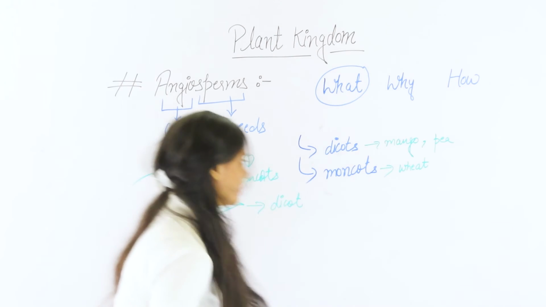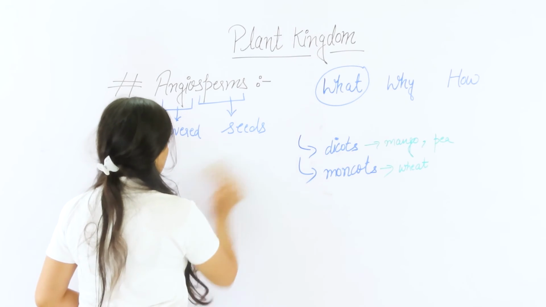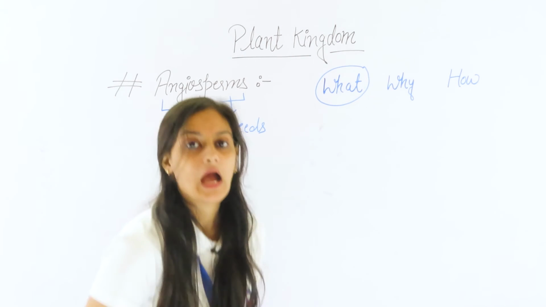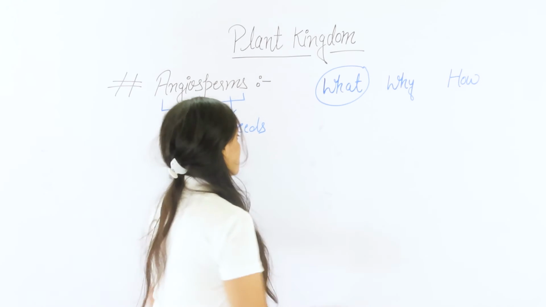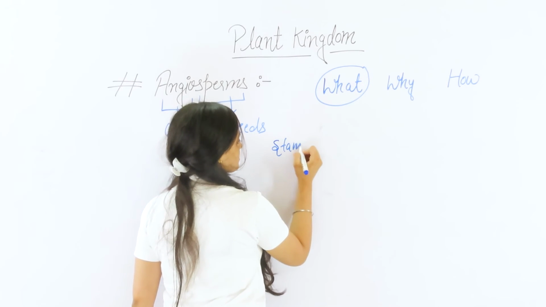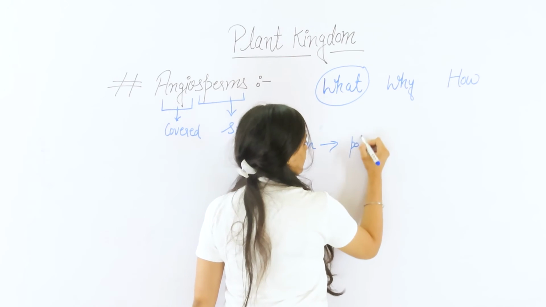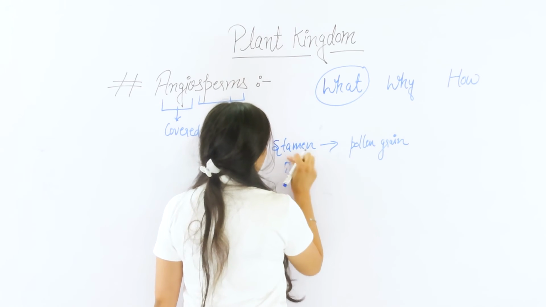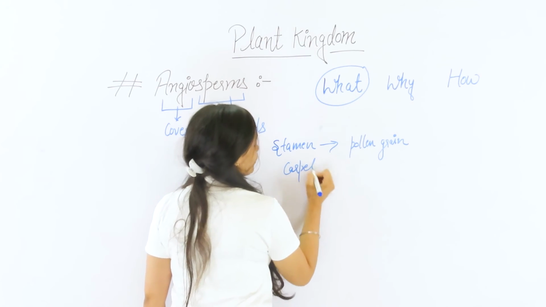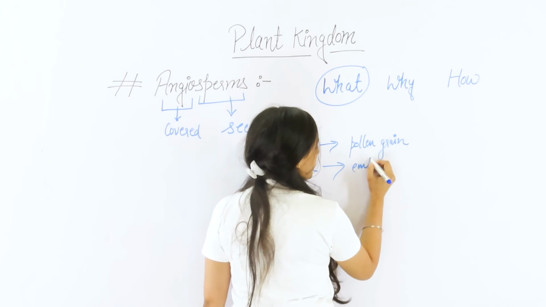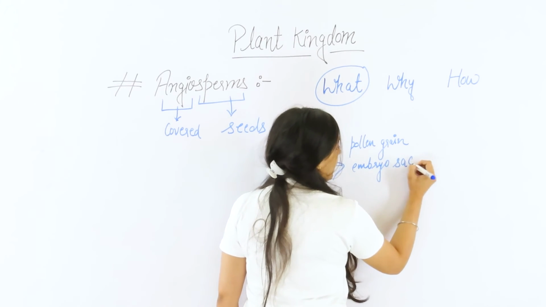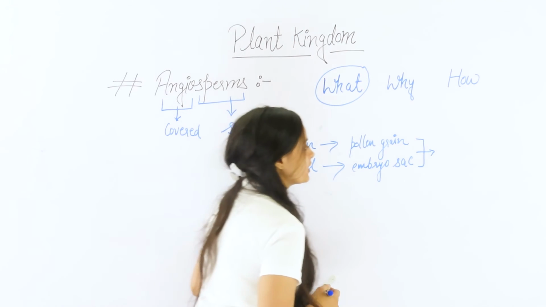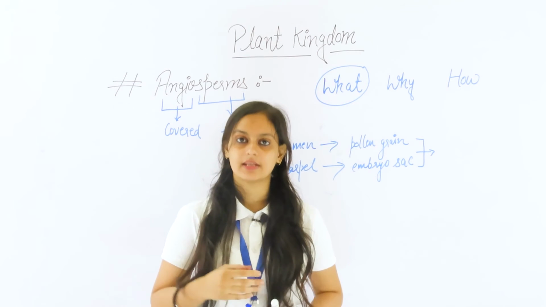Okay. Now there are some more characteristics of angiosperms which we will discuss later in detail: how the male sex organ, the stamen, produces pollen grains, how the female sex organ, the pistil or carpel, produces a female gametophyte which is called the embryo sac, and how the fusion of male and female gametophytes results in the formation of a whole fruit and the seeds. We will discuss this in detail in the next session.